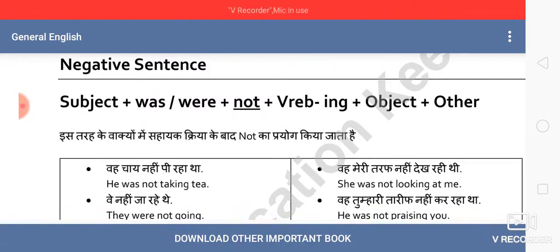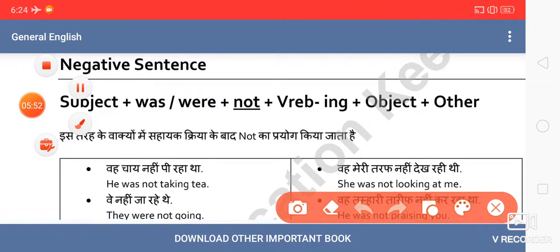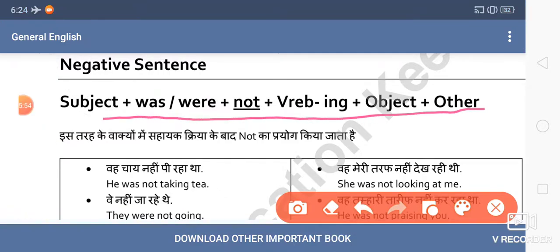Now come to the negative sentence. Again, we don't have to do much work in this. The same thing is here. This is the only change: present continuous tense to past. In place of the present continuous tense helping verb, we use was, were. That's why we call it past continuous tense.